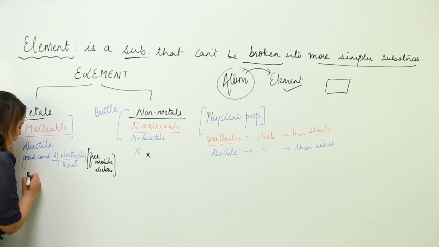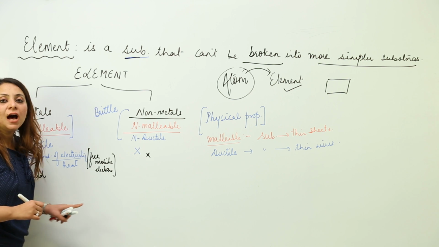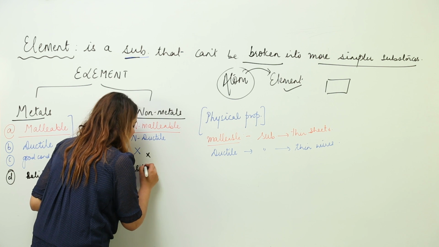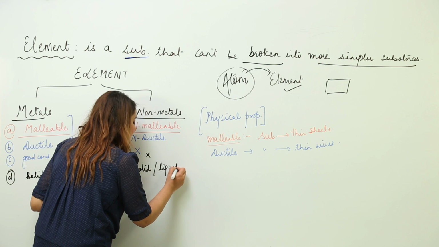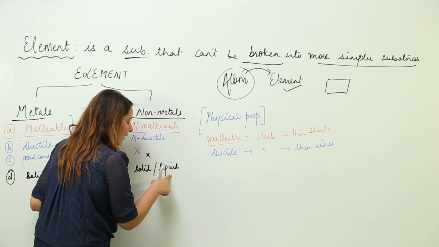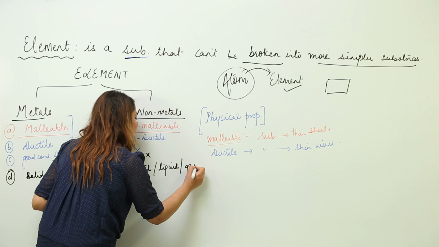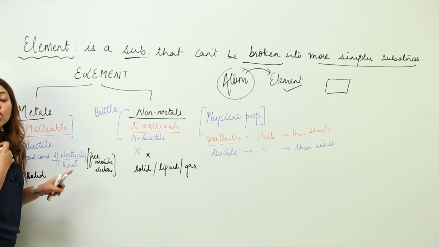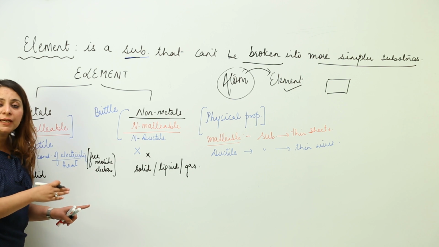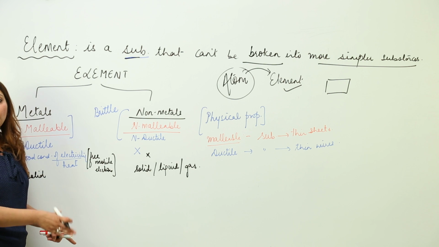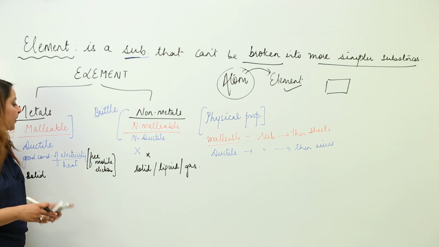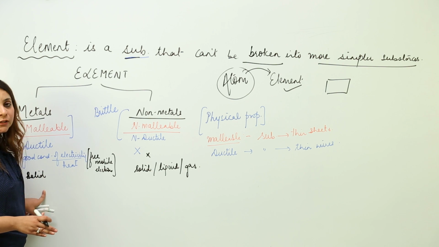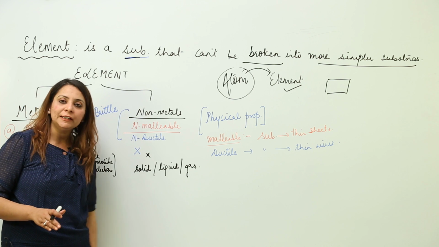Next, if we talk about metals, they are solid at room temperature. But if we talk about non-metals, we have a few non-metals which exist as solids, we have a non-metal that exists as a liquid, and we also have non-metals which exist as gases at room temperature. But for metals, most of them are solid. I'm not discussing the exceptions now, because after covering the physical properties, I'll highlight the exceptional cases also. As far as we are talking about the general properties, metals are mostly solids, and non-metals can be solid, liquid or gas.